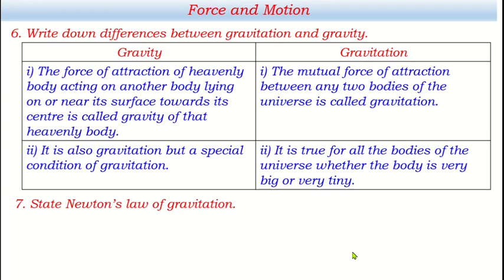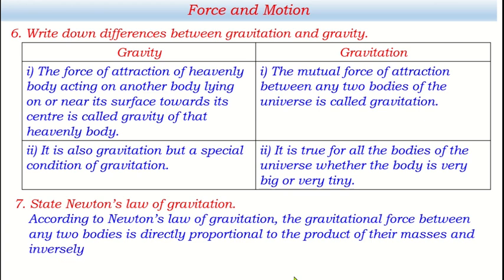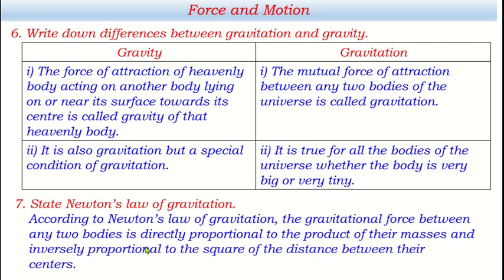This is very, very important. According to Newton's law of gravitation, the gravitational force between any two bodies is directly proportional to the product of their masses and inversely proportional to the square of the distance between their centers. Now, looking at this definition, you have to be very clear that it has two parts. One, the gravitational force is directly proportional to the product of their masses. The gravitational force between two bodies depends upon the product of their masses. And second part, it is inversely proportional to the square of the distance between their centers.